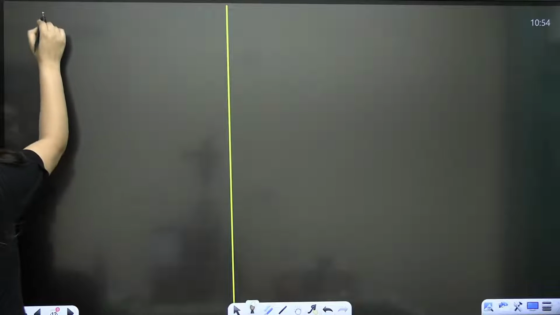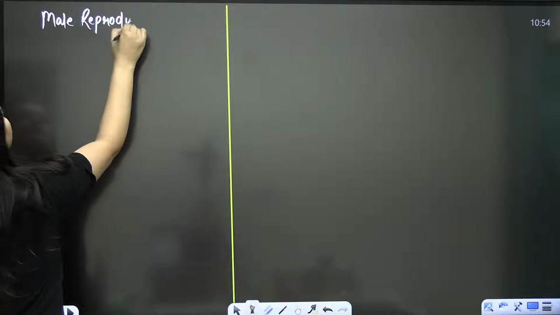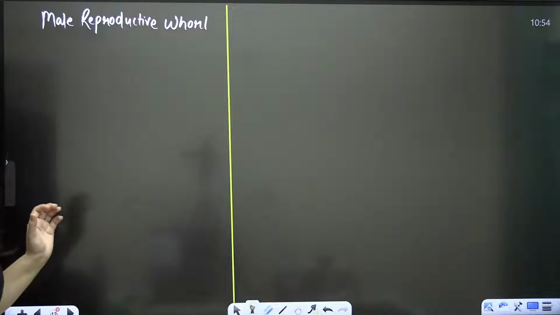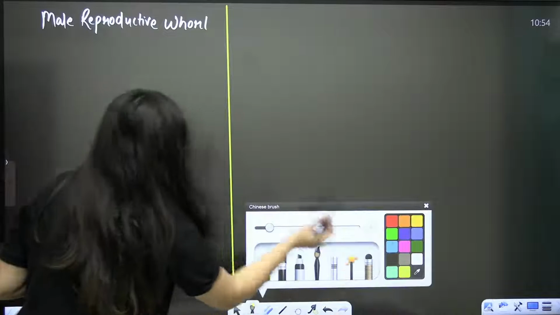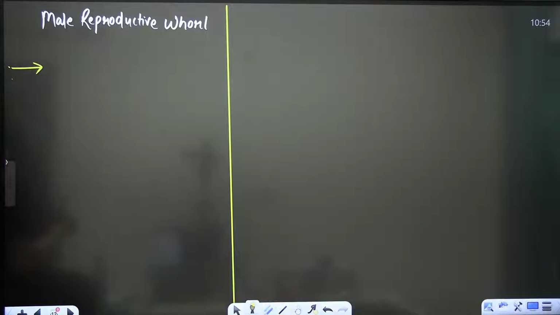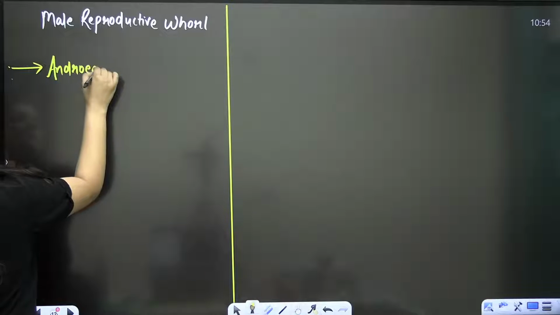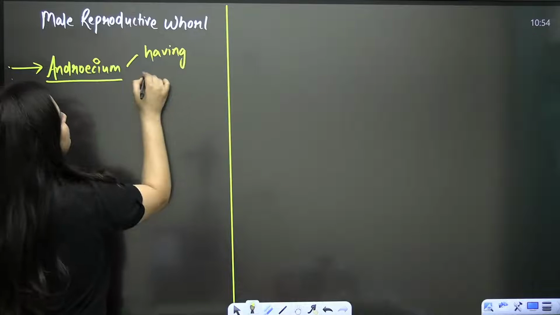Now in the case of this flower, we are going to start with the male reproductive organ. We are going to start with the male reproductive whorl, and you know what it is. It is the stamen. It is the androecium. Clear, bache? Are you getting it? So the male reproductive organ is androecium, having whorls of stamen.